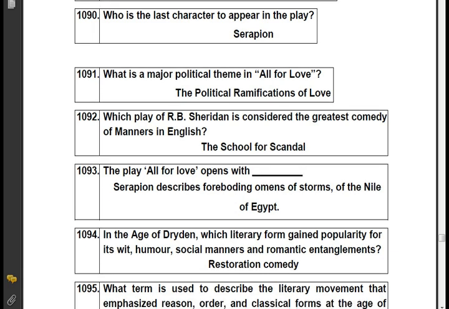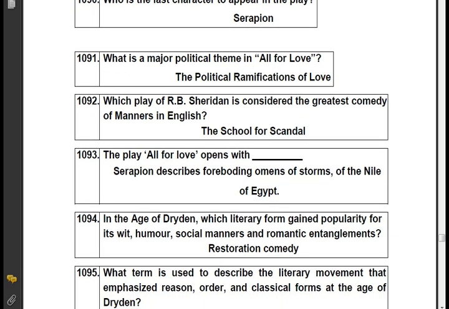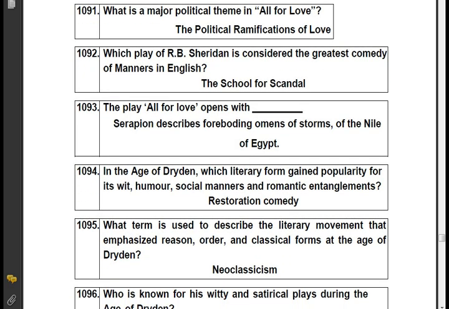Which play of R.B. Sheridan is considered the greatest comedy of manners in English? The School for Scandal. The play All for Love opens with Serapion describing foreboding omens of storms on the Nile of Egypt.